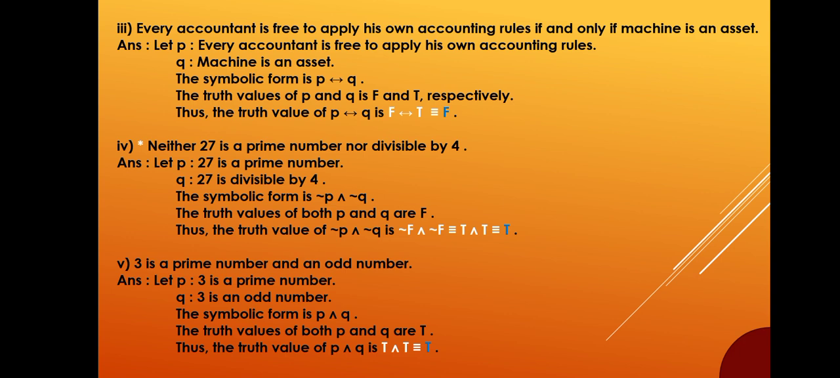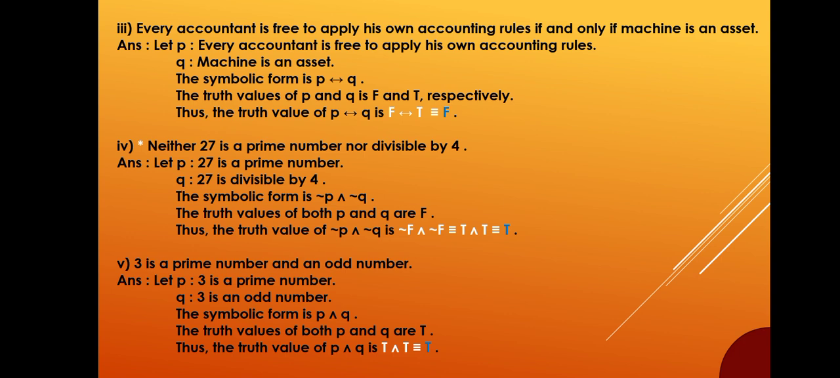Neither 27 is a prime number nor divisible by 4. Answer. Let P be, 27 is a prime number. Q be, 27 is divisible by 4. The symbolic form is, not P and not Q. The truth values of both P and Q are F. Thus, the truth value of not P and not Q is negation F and negation F, which is equivalent to T and T, equivalent to T.